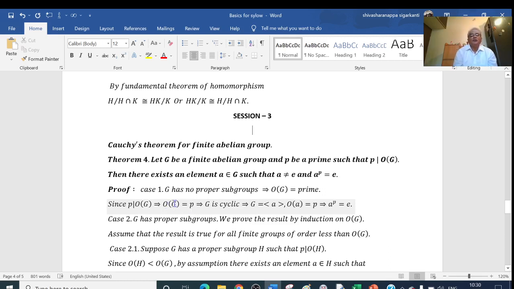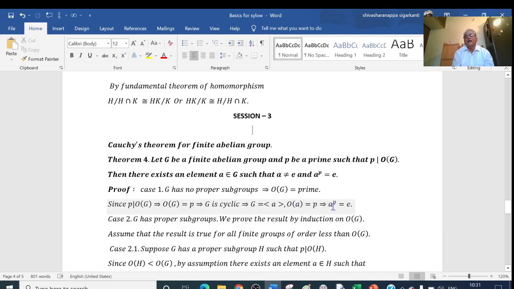We know that if the order of G equals a prime number, then G is a cyclic group. If G is a cyclic group, then it is generated by some element, say A. That is, G is a cyclic group generated by A. And we know that for cyclic groups, if A is a generator, then the order of A is equal to the order of G. That is P. So the order of A equals P, which implies A to the power of P is equal to E.